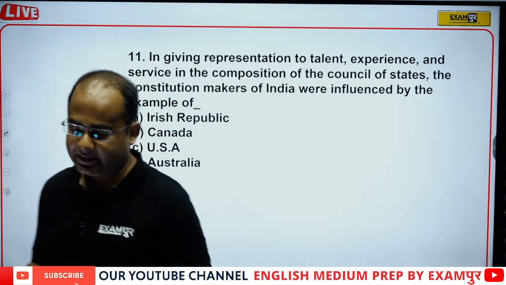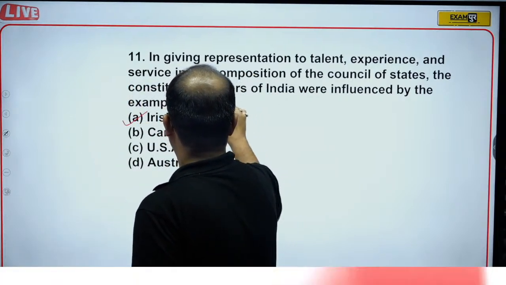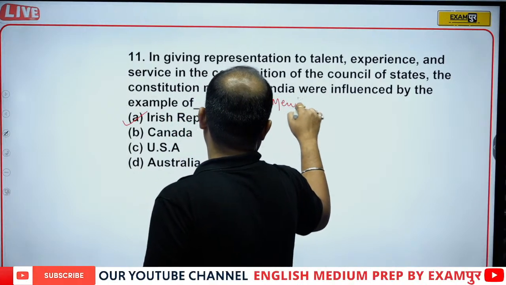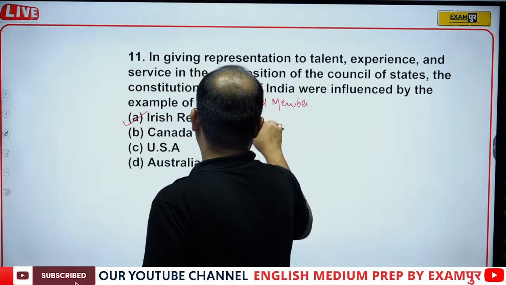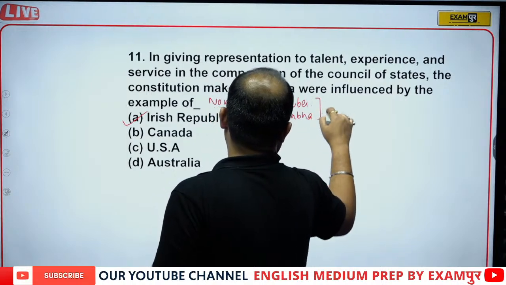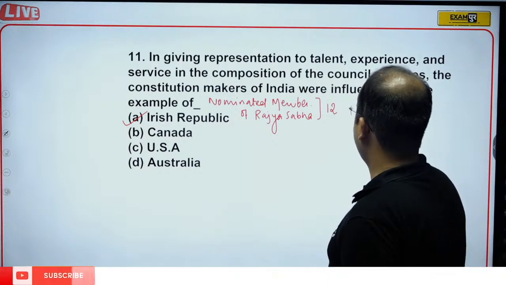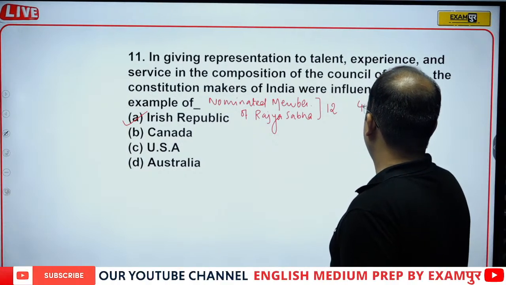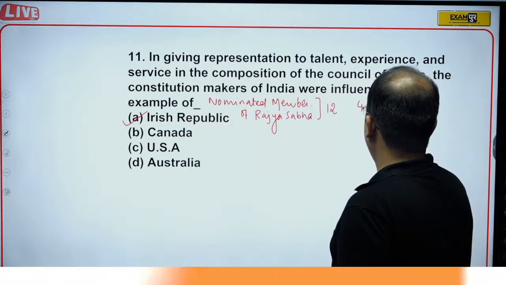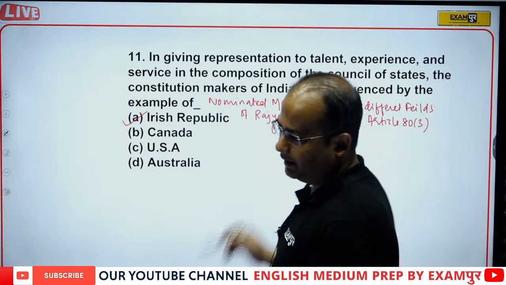Okay, let's see the correct answer. Very good. That is Irish Republic. So it is about nominated members of Rajya Sabha. 12 nominated members are taken from 4 different fields, defined in Article 80 Clause 3, and that is from the Irish Republic.